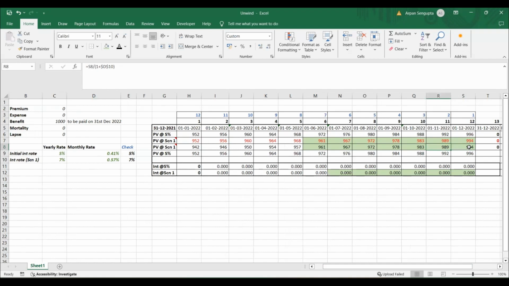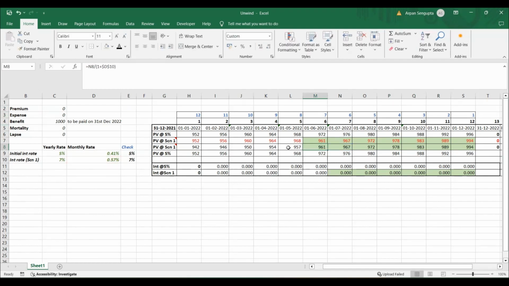Then again, instead of using a cumulative discount rate, instead of using this row 3 number, we are not discounting this in that manner. Instead of using one time discounting or two time discounting, we are discounting actually this number, that is 994. So if you see this calculation, this is using S8, which is this number, right? And then that is getting discounted with that 7% or 0.57 discount rate, right? In this way, it continues till here, in which case it is using this discount rate.